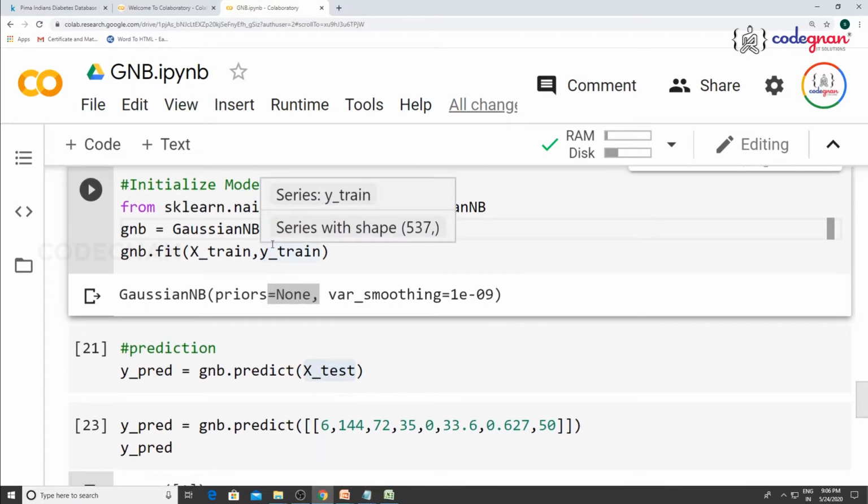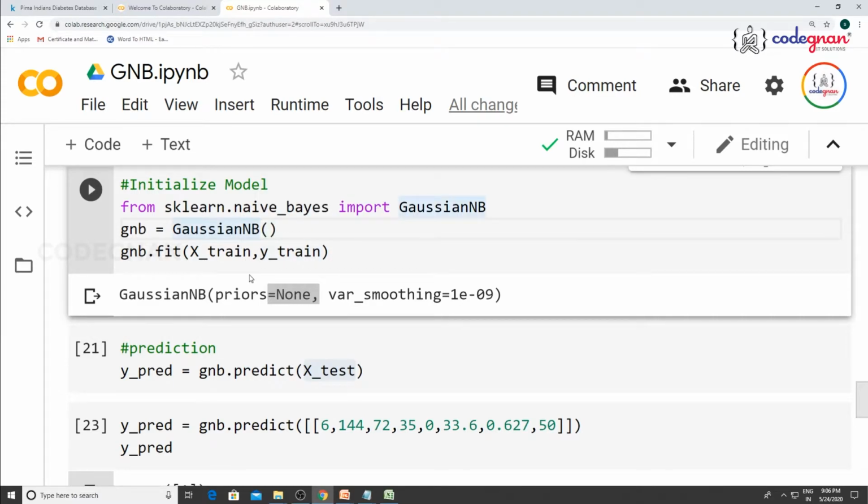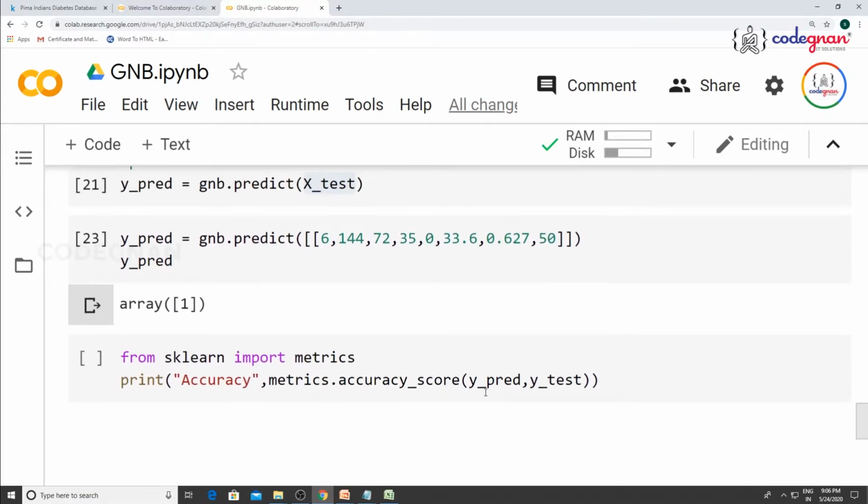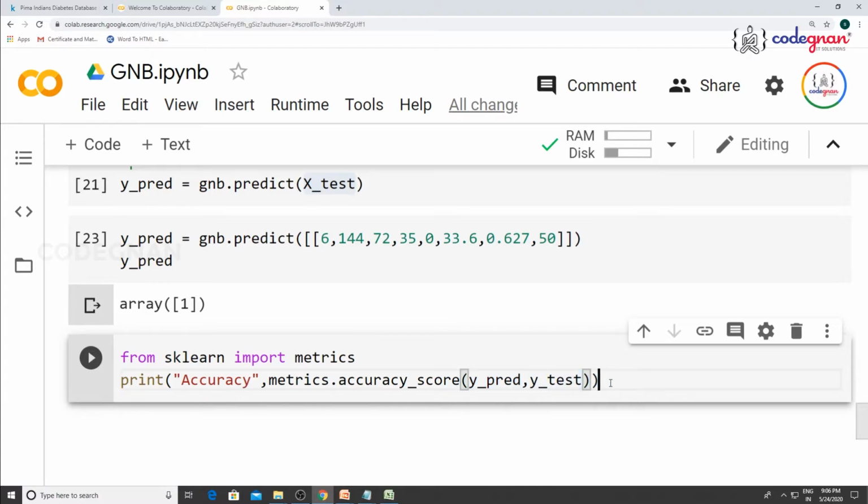I mean the formula you see, 1 by under root 2 pi sigma square into e power minus x minus mu square by 2 sigma square, that is the variance and the standard deviation. You did not write that. That's where sklearn is predominantly used for matrix calculation, always your prediction and your test values.